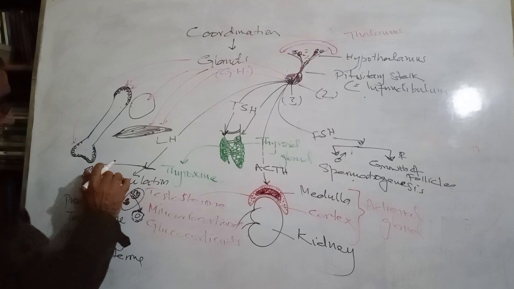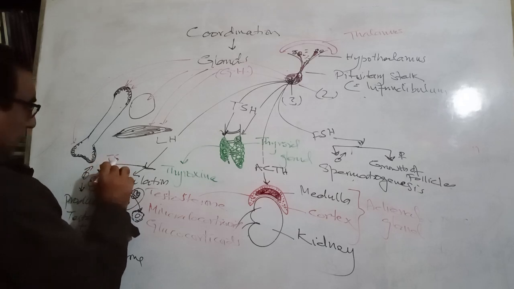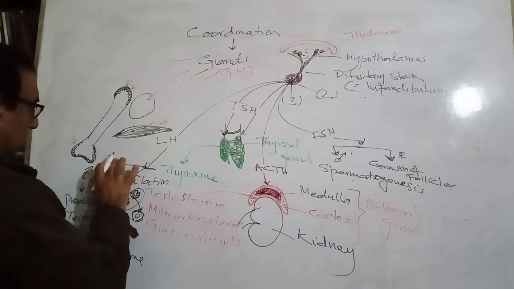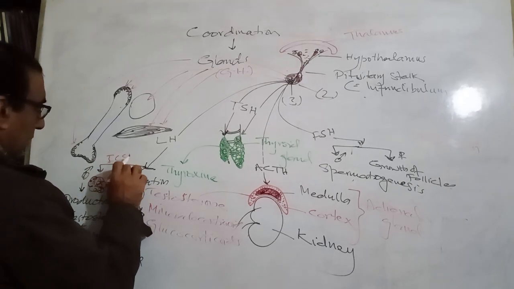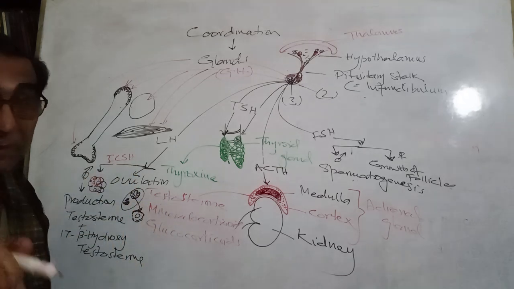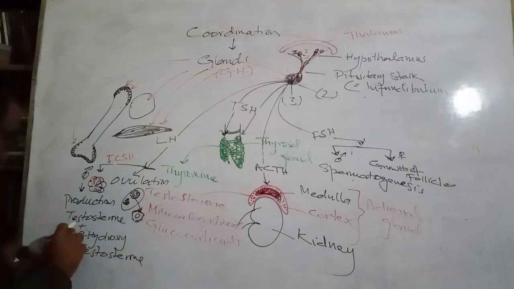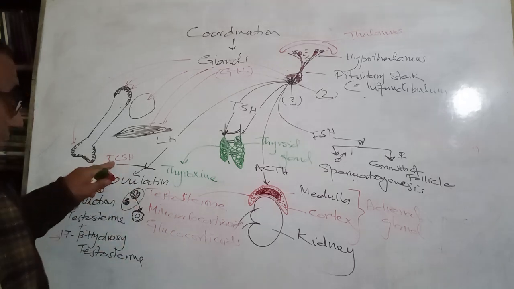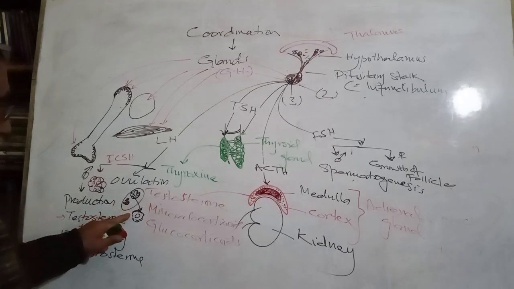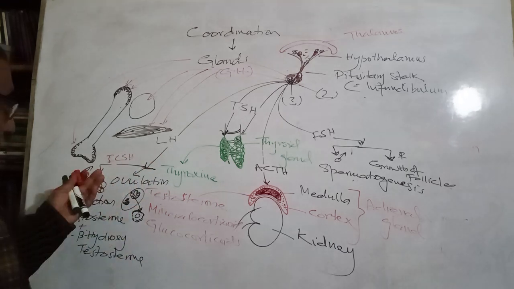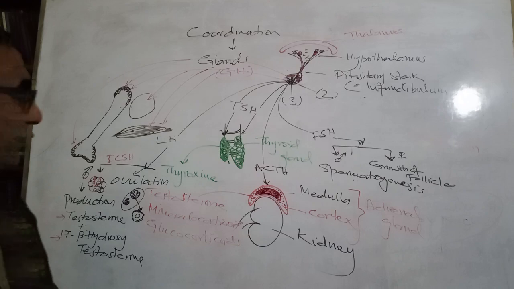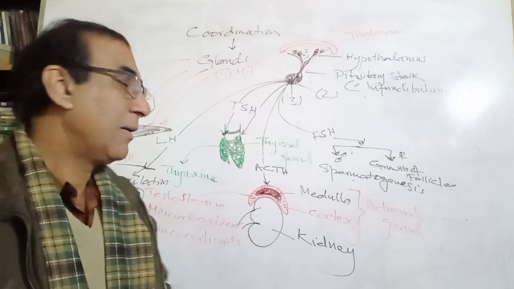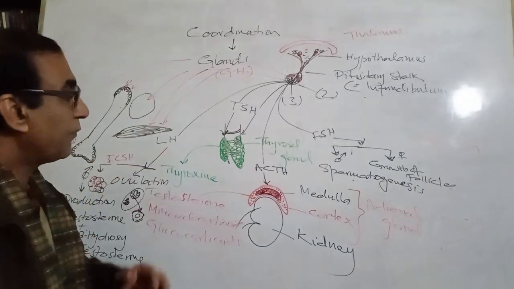That's why it is also known as interstitial cell stimulating hormone in males. In females, it is known as luteinizing hormone, because it was first of all discovered in the female. That's why it was named initially as luteinizing hormone.